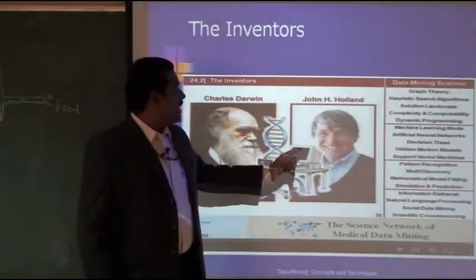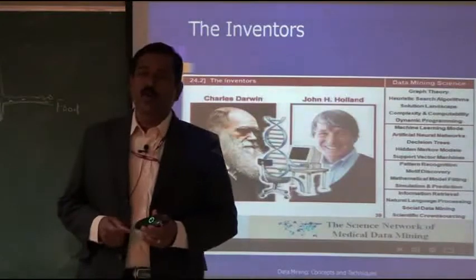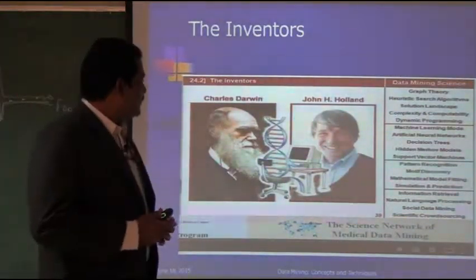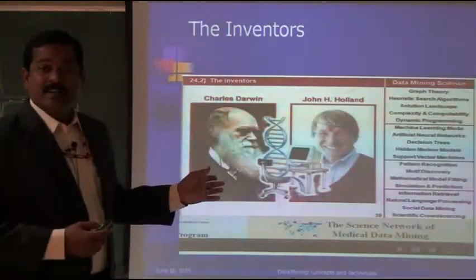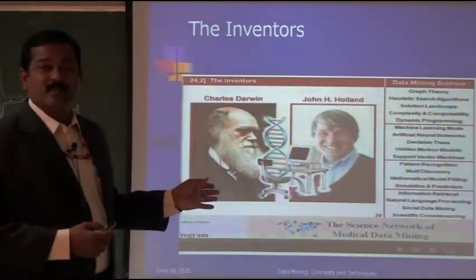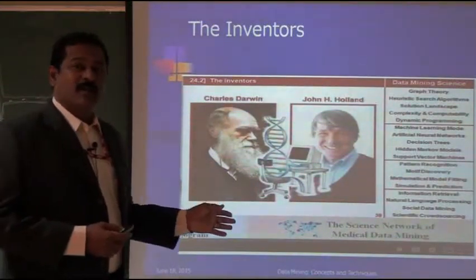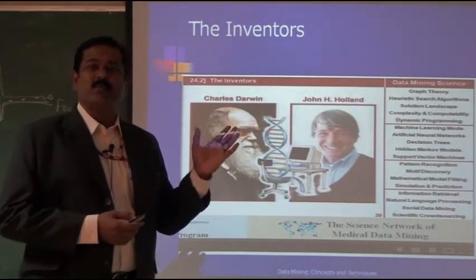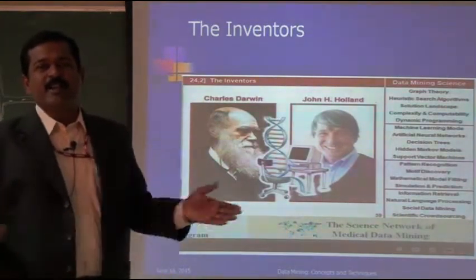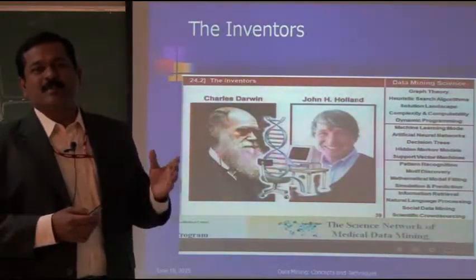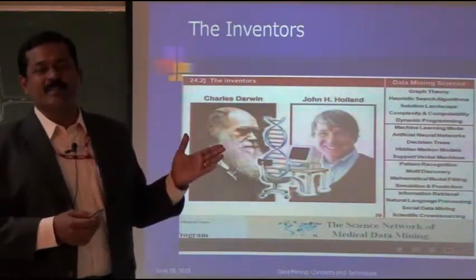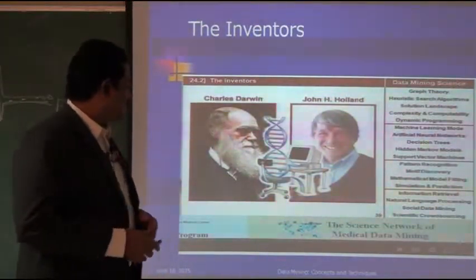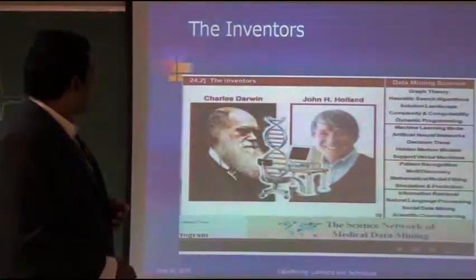Then who is John H. Holland? He has written a book on genetic algorithms during the year 1975. He proposed this genetic algorithm. When he proposed it and wrote a book on genetic algorithm, many Americans bought the book. They got excited about understanding this new algorithm, and many universities brought in a syllabus or created a course on genetic algorithm, and it became very popular since Holland proposed the idea. So these are the important contributors of genetic algorithm.